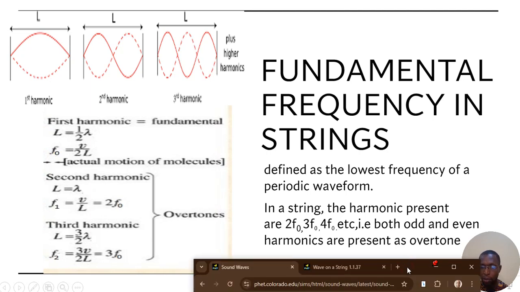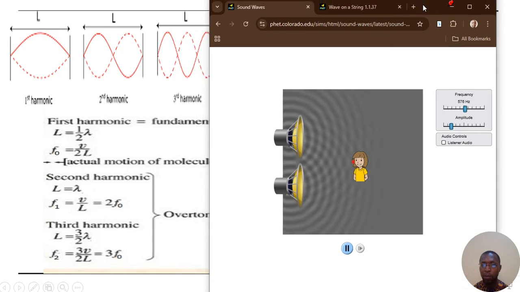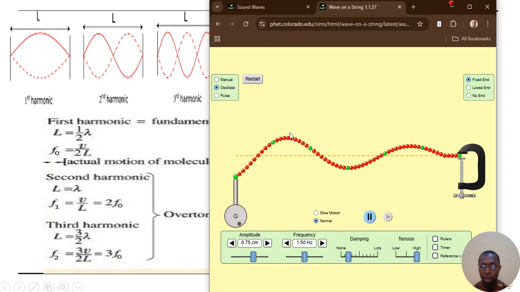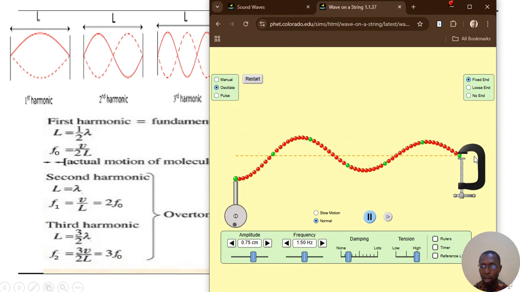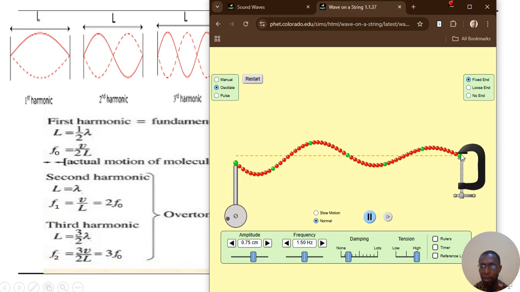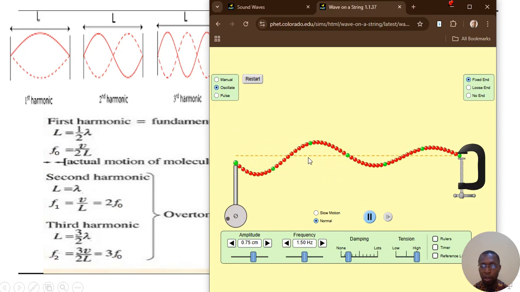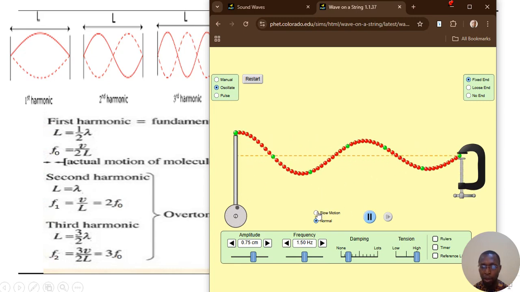Okay, let's do this. Now this is a string. Let me set it into vibration. So we see this string vibrating. This end here is fixed, while the other side moves. Now this string is vibrating. Let me take it slowly.